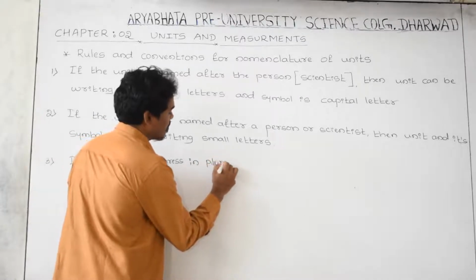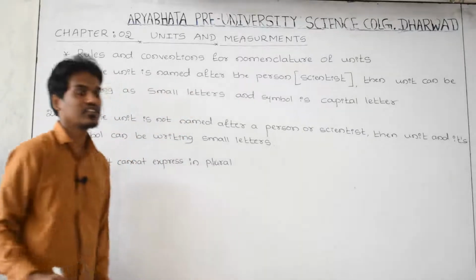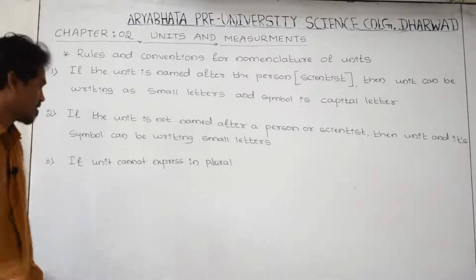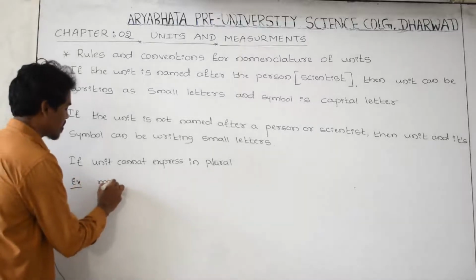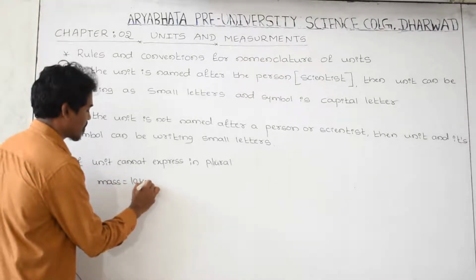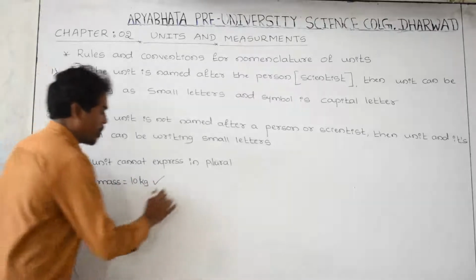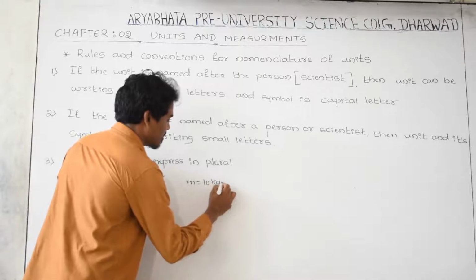For example, what is the SI unit of mass? That is kg. You can write it as kg, but not kgs. For example, mass is equal to 10 kg, yes, it is right. But mass is equal to 10 kgs, this is wrong.